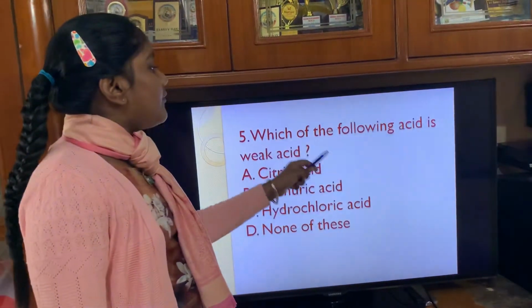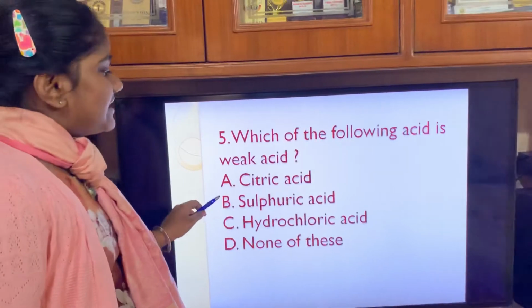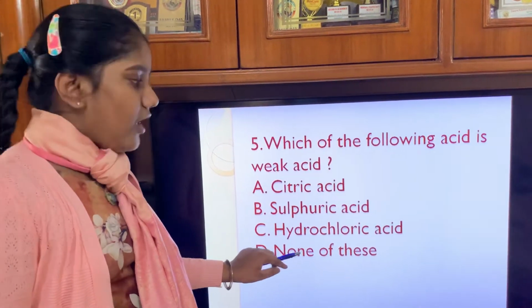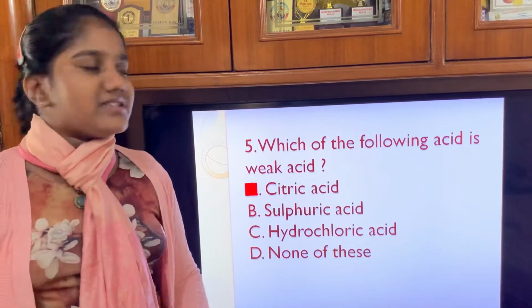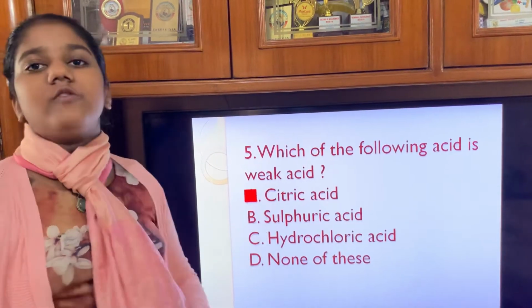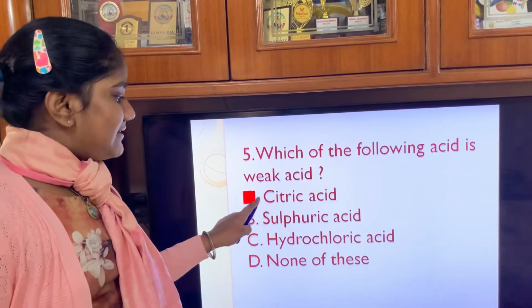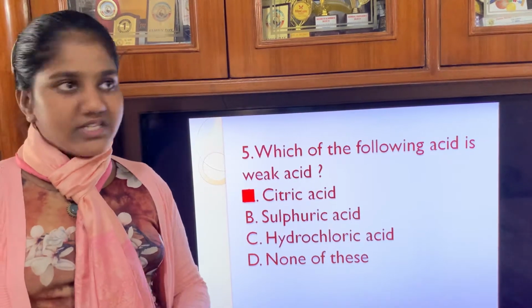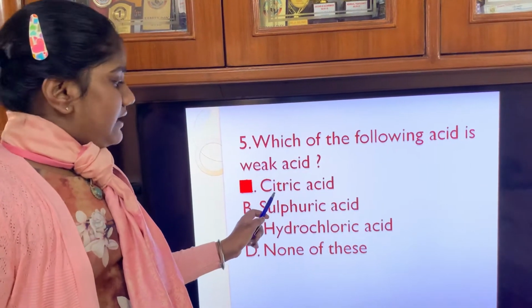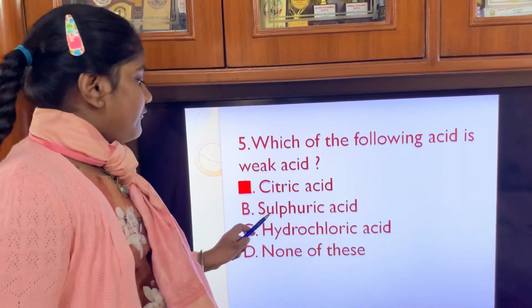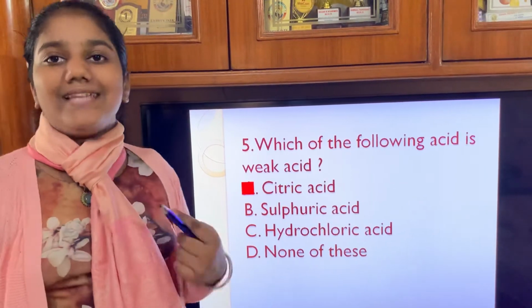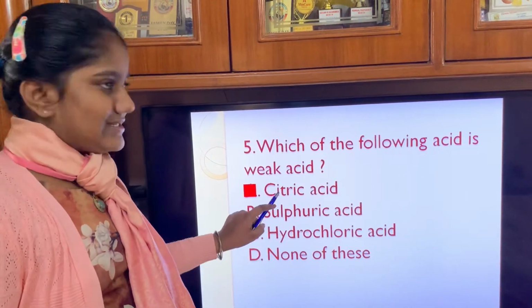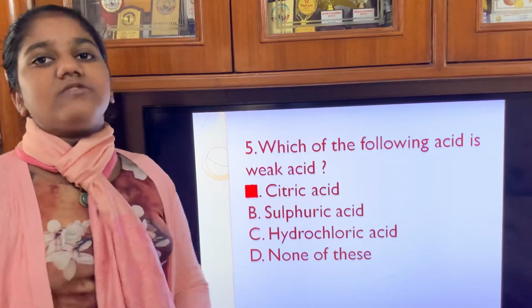Now, which of the following acids is a weak acid? Option A citric acid, option B sulfuric acid, option C hydrochloric acid, option D none of these. The correct answer is citric acid, because this acid is found in oranges and we can increase our immunity during this pandemic by eating more oranges. Citric acid is very good for our health, whereas sulfuric acid and hydrochloric acid are lab acids and can even burn you. They are very corrosive, whereas this acid is a weak acid. Therefore, citric acid will be the answer.